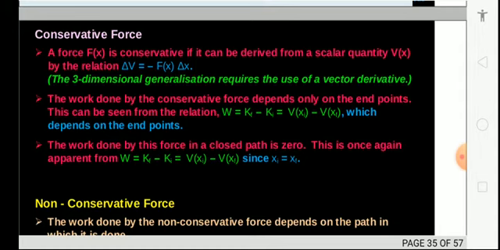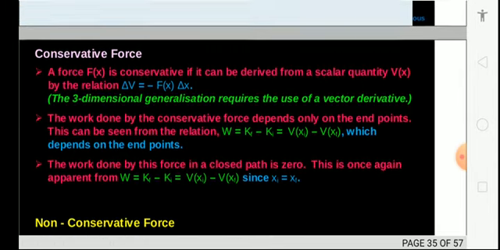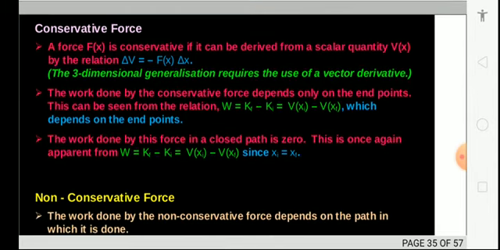The work done by a conservative force depends on the endpoints only. This can be seen from the relation delta K is equal to W. The work done by the force over a closed path is 0.